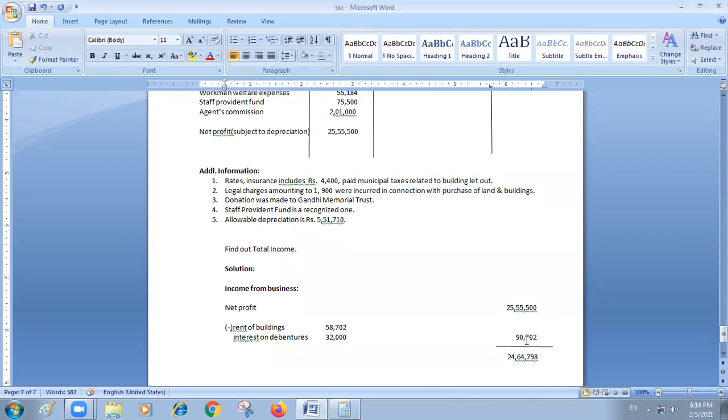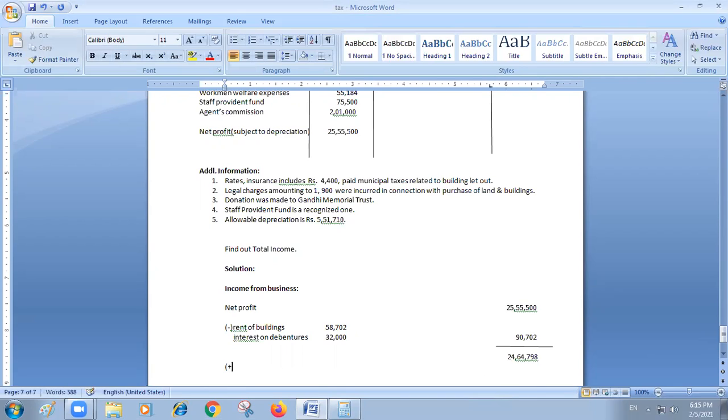From this one, if you minus these two items, it will be like this. Is it correct? You please check. And now see, yeah, sir.